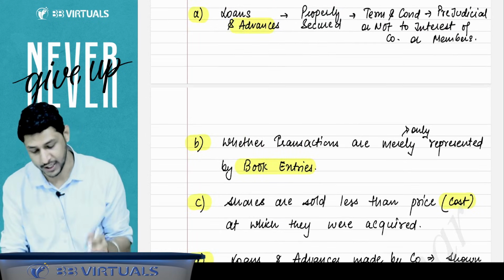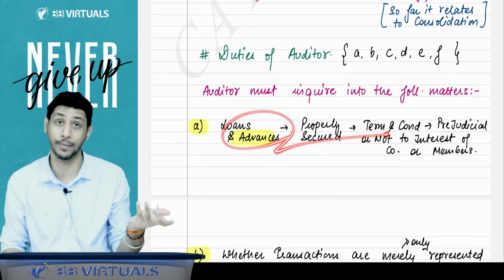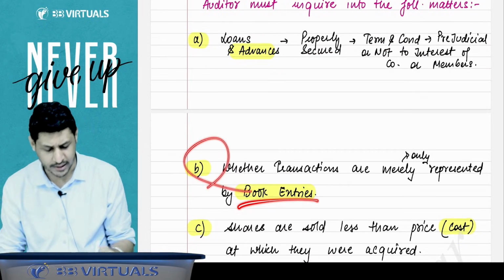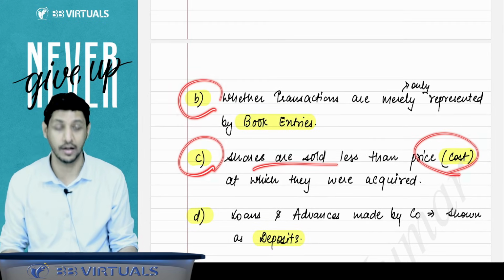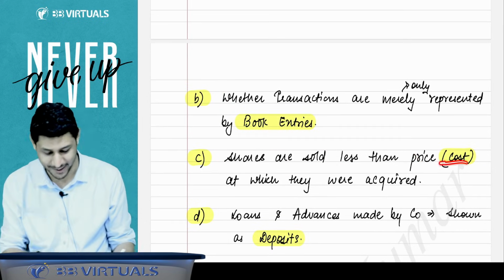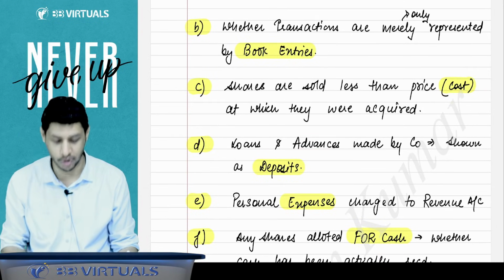I have given a mnemonic, that is A, B, C, D, E, F. Sir, what is A, B, C, D, E, F? A, advances are properly secured or not. B, whether the transactions are not only book entries. C, whether the shares are not sold at less than the cost, that is C. D, whether the loans and advances made by the company are shown as deposits or not.